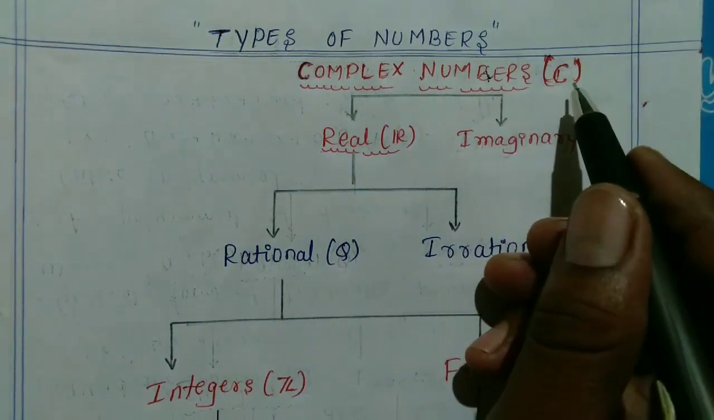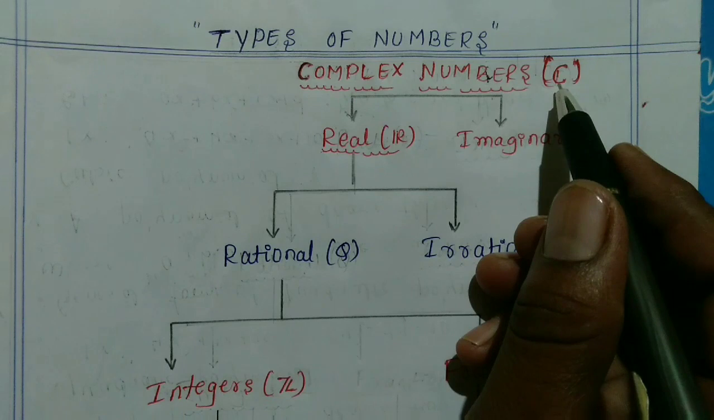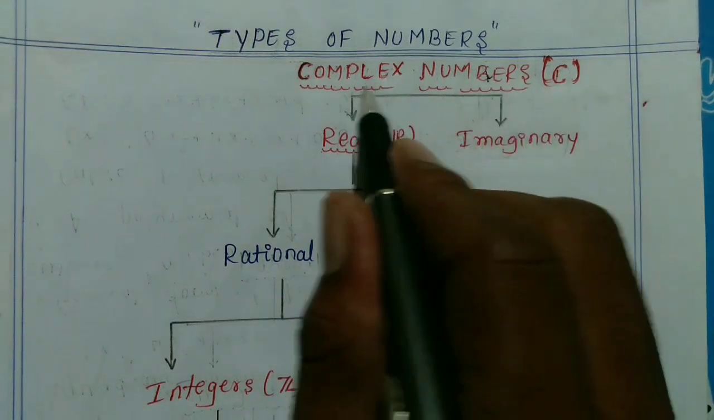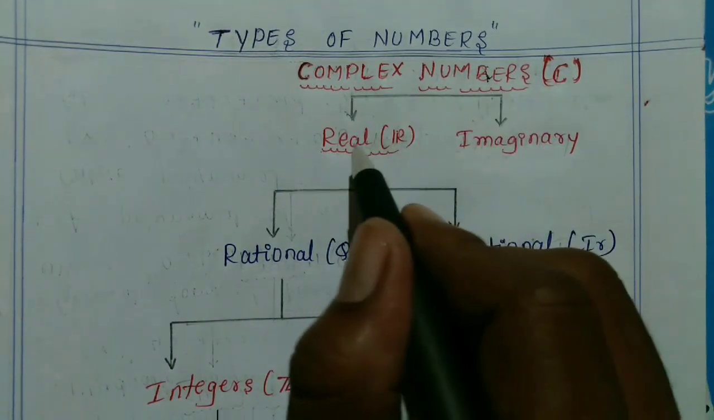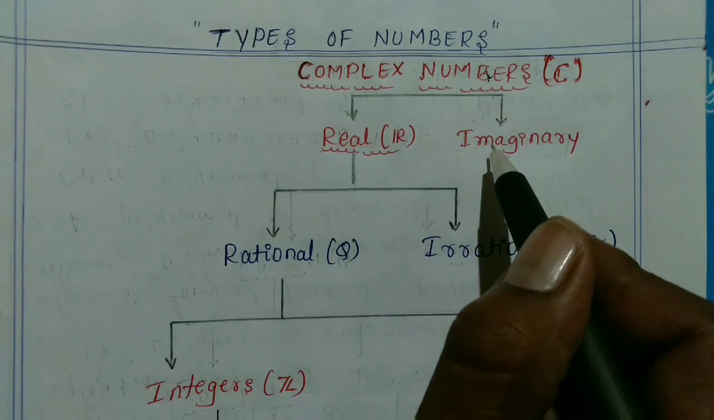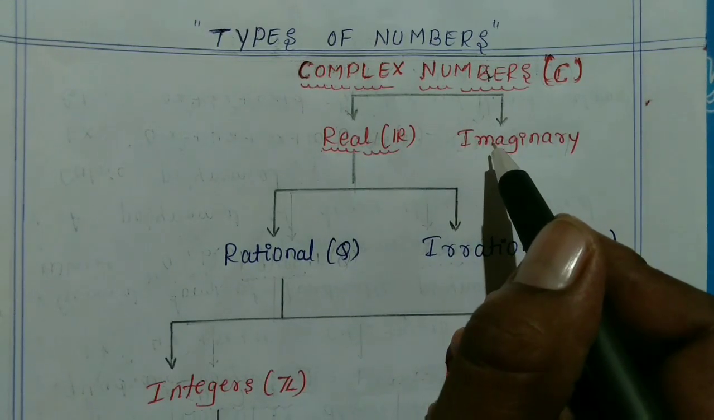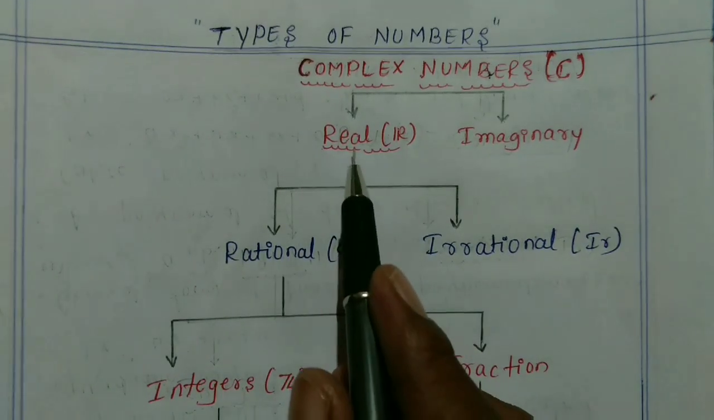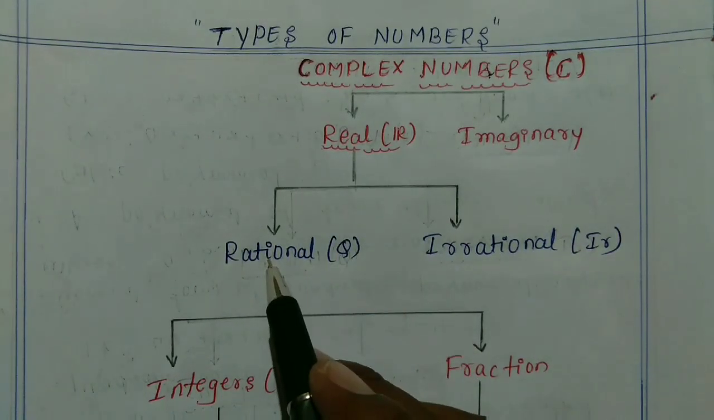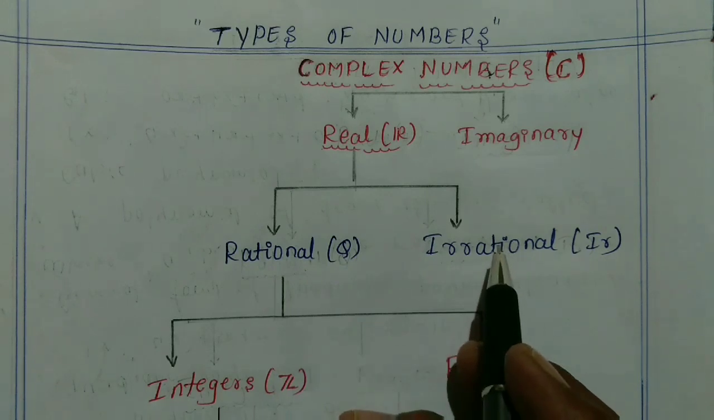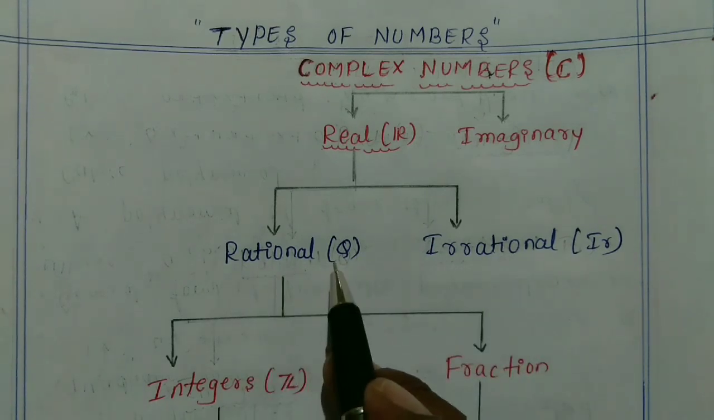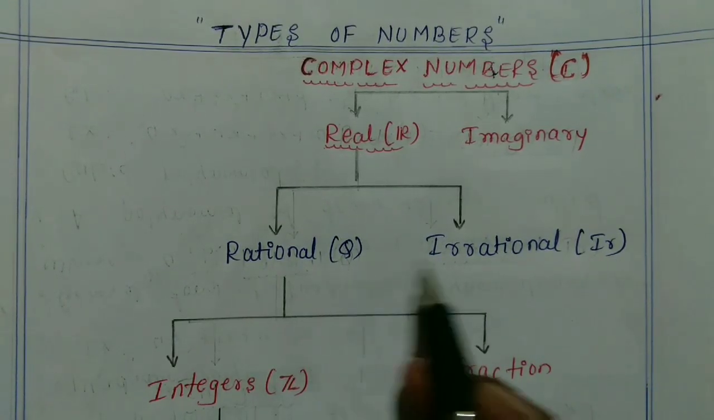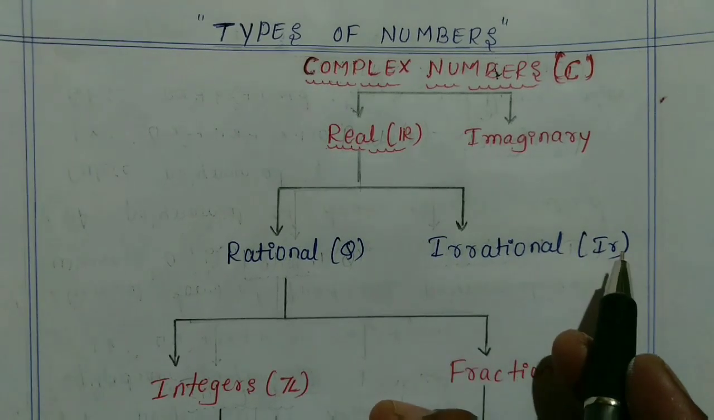Complex numbers are represented by capital C. Okay, so in complex numbers again two types are there. One is real numbers and another one is imaginary numbers. Okay, so after that, again in real numbers two types are there. One is rational numbers and irrational numbers. Rational numbers are represented by capital Q and irrational numbers are represented by IR.